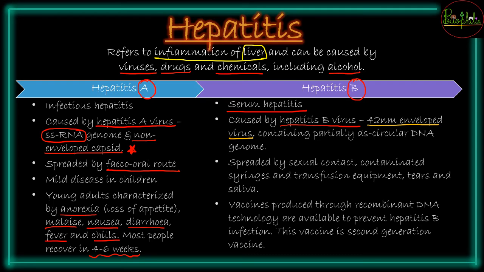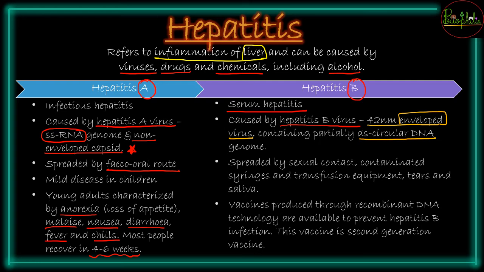The previous one was a non-enveloped capsid. This one is an enveloped virus having partially double stranded circular DNA. So the earlier one had single stranded RNA, now you have double stranded circular DNA as the genetic material,